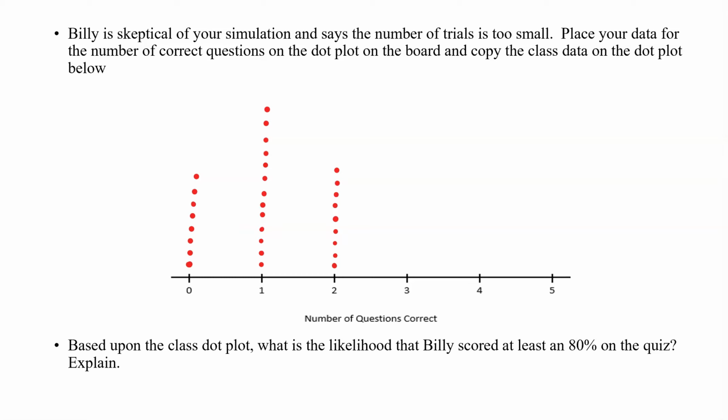What is the likelihood that Billy scored at least an 80% on the quiz? Explain. At this point, the highest percentage that we got on this quiz in terms of the number of questions correct is a 40%. We ran the trial 30 times, and again, I'm not saying that it is impossible that you can get 3 questions or 4 or 5 correct. That is, of course, a possibility. However, based off of the simulations that we've run, it does appear that it's very unlikely that Billy would have scored at least an 80% or get 4 out of the 5 questions correct.